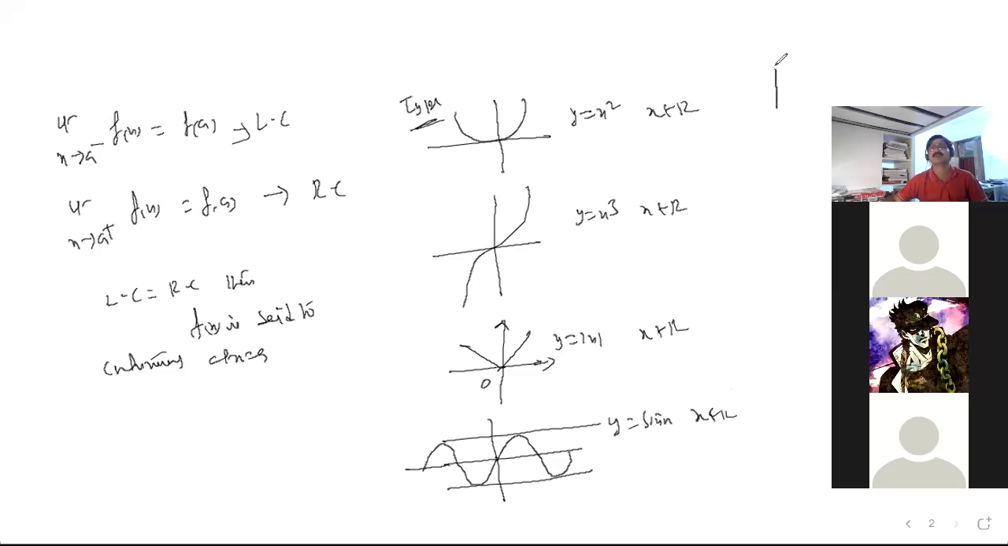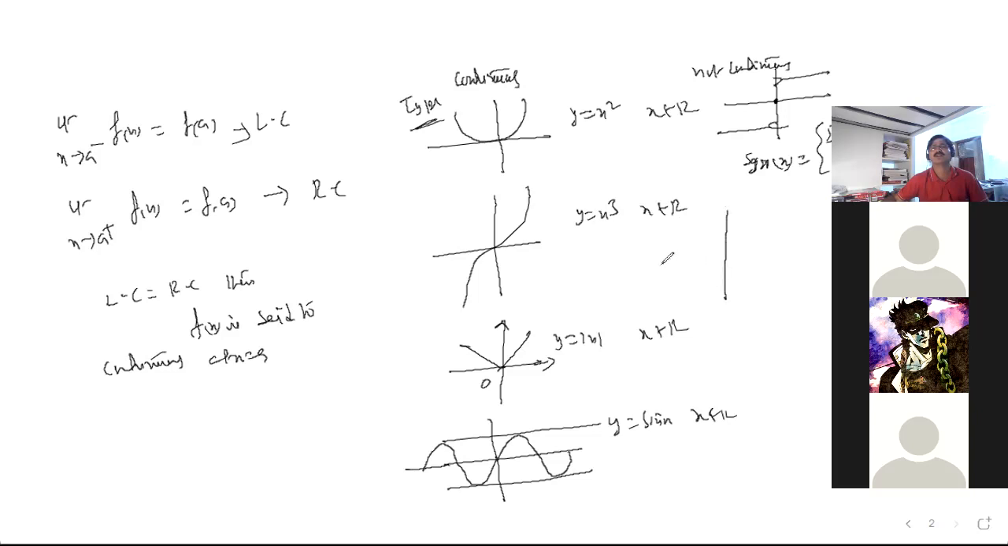Now, can you tell about this graph? Not continuous. This is not continuous at x belongs to R minus 0. The function can be written as mod x by x for x not equal to 0, and 0 for x is equal to 0. Not continuous. These are continuous, and this is not continuous.